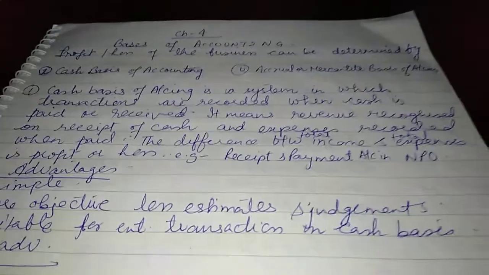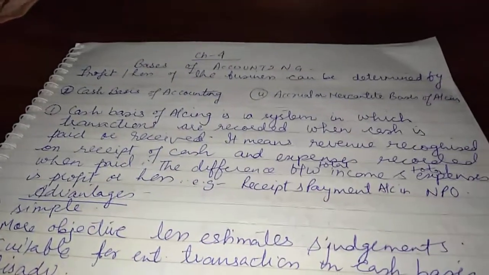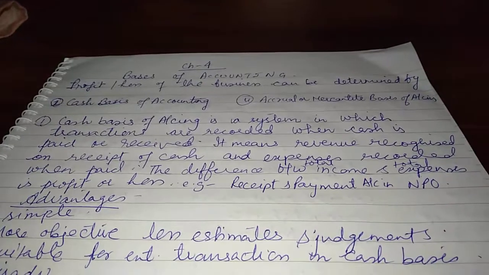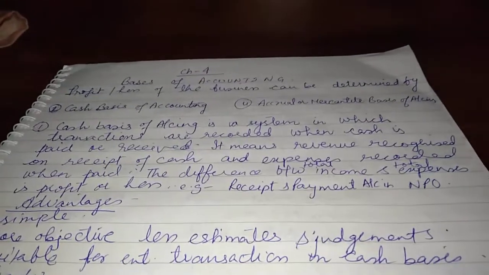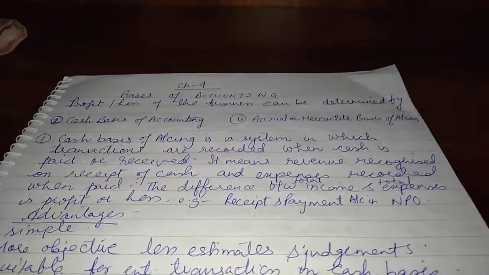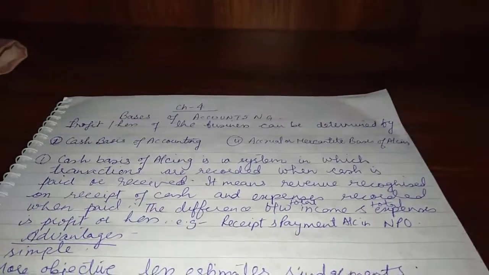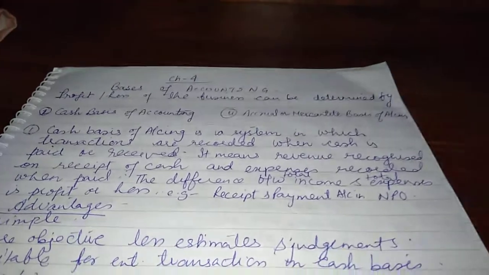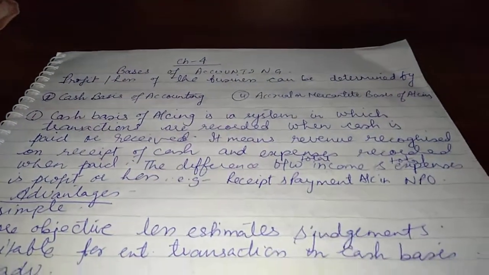It means revenue is recognized on receipt of cash and expenses are recorded when they are paid. And the difference between total income and expenses is your profit or loss. So this is cash basis of accounting.